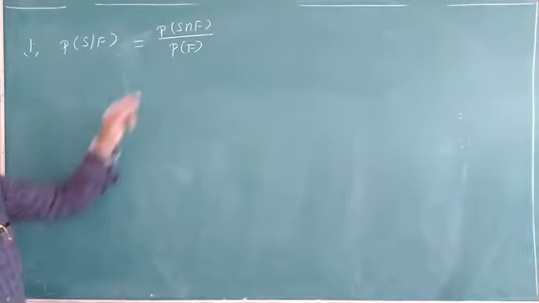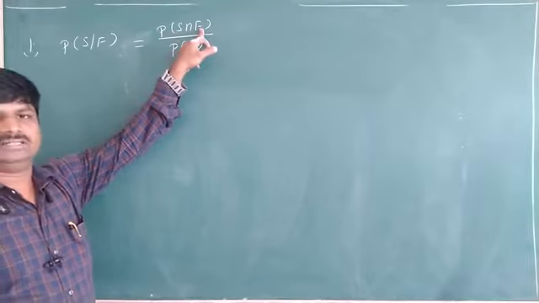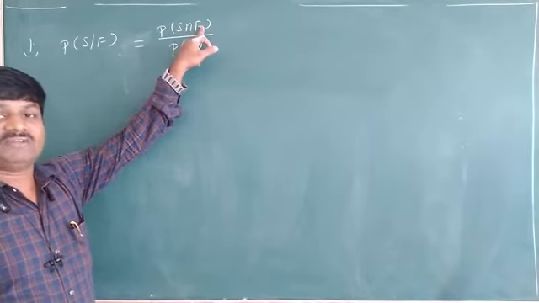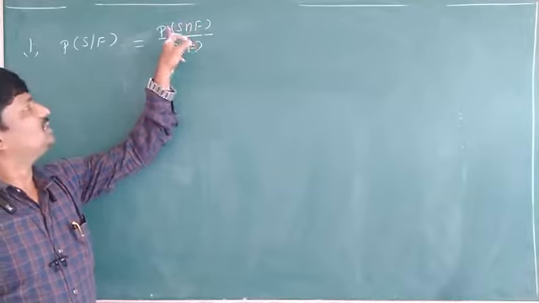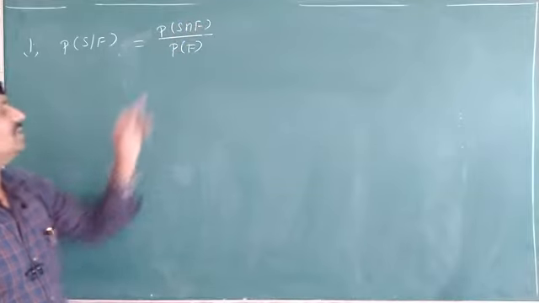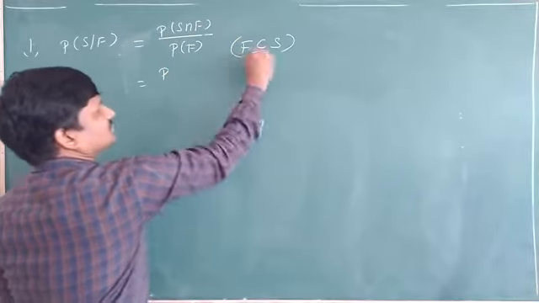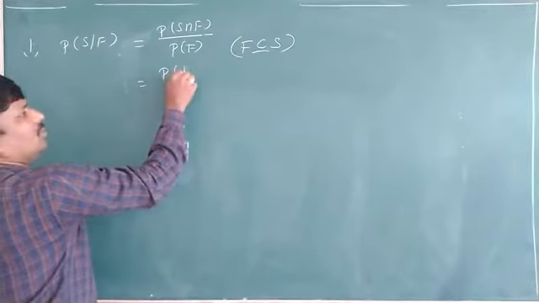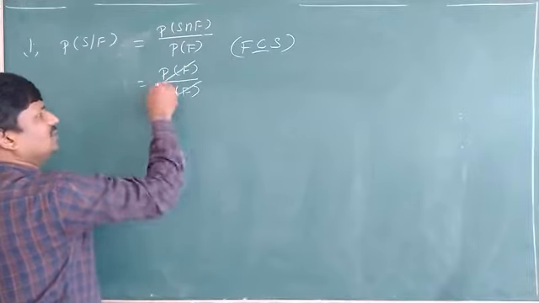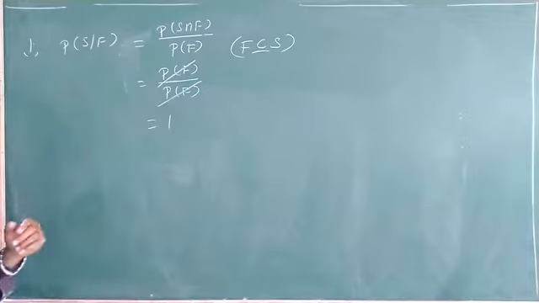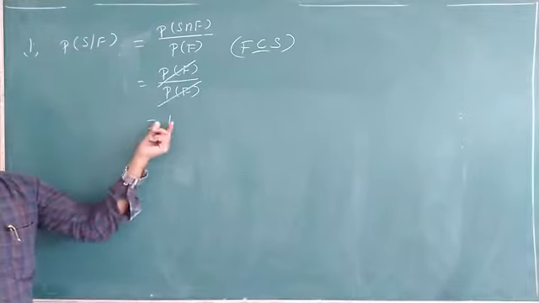So S intersection F. In this, what is the smallest set? S is the biggest set. F is an event of S, so F is the smallest set. So in these two, what will we get here? F only. F is a subset of S. Then probability of F by probability of F, both will get cancelled. You will get one. So probability of S given that F, what is the value? 1.